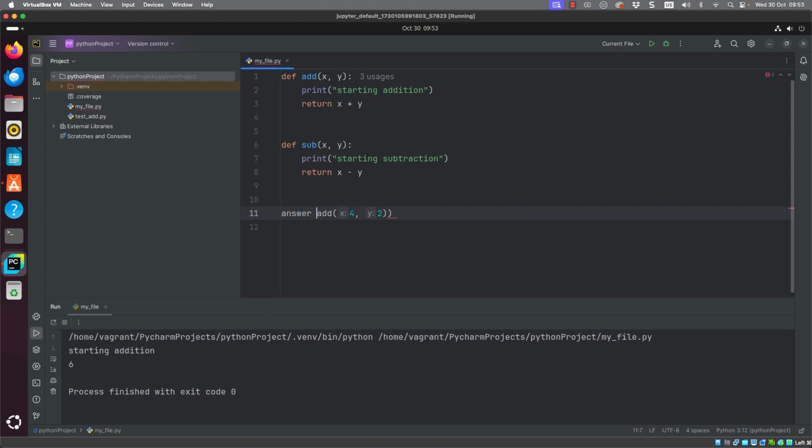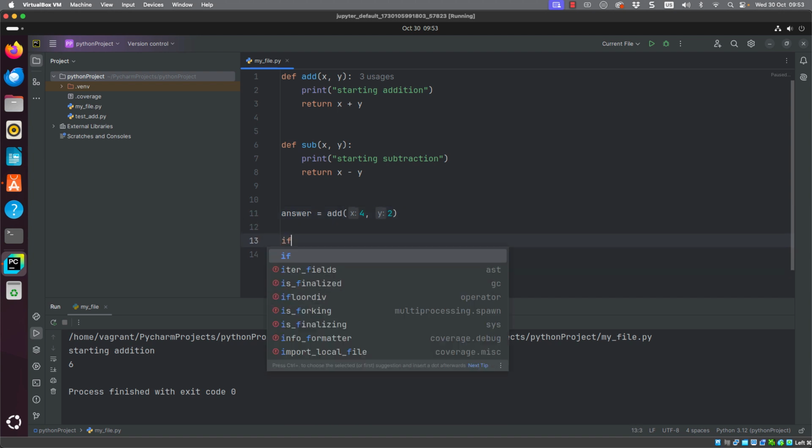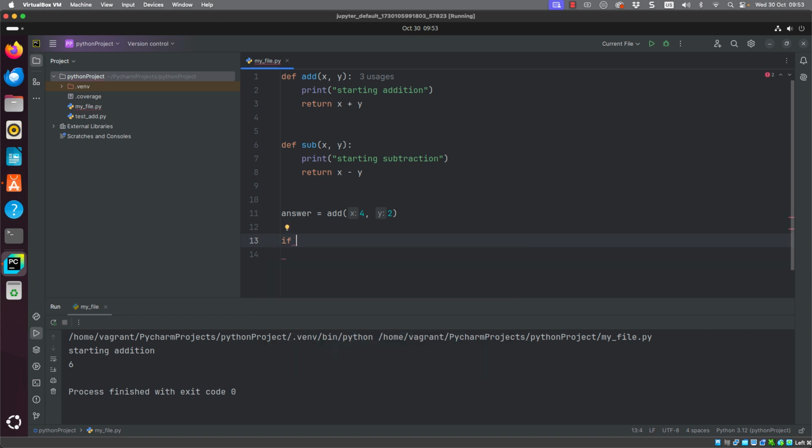I'm going to go through now and just take a look at how we can start working a little bit more with our code and different indent levels. So I'm going to have an answer variable that is populated from adding 4 and 2. And we can then look at our if statement, and we can run a calculation that looks at answer and does a modulus calculation. So you're using the percent sign.